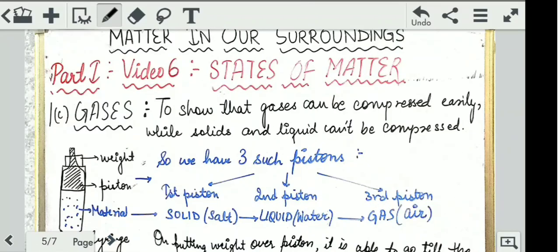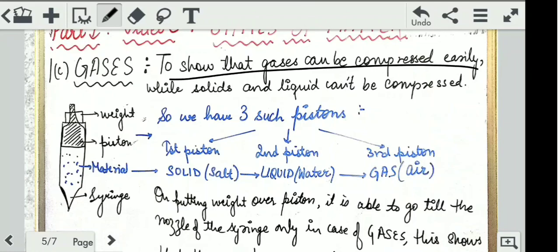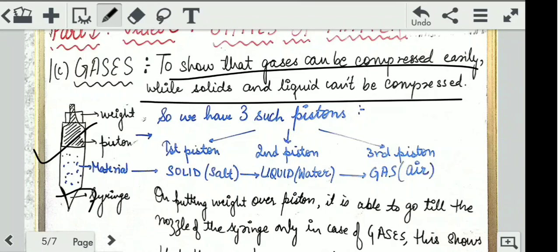Coming on to the next activity, to show that gases can be compressed easily while solids and liquids cannot. This is a little complicated, you need to understand very attentively. See, the diagram which I have drawn here is of a syringe. Please don't mind my drawing, it's just the concept which I want you to understand. So this is the knob of the syringe from where the gas would pass. Here I have added certain material. For example, I have filled some liquid in the syringe, okay? And here is this piston that pushes that liquid out.